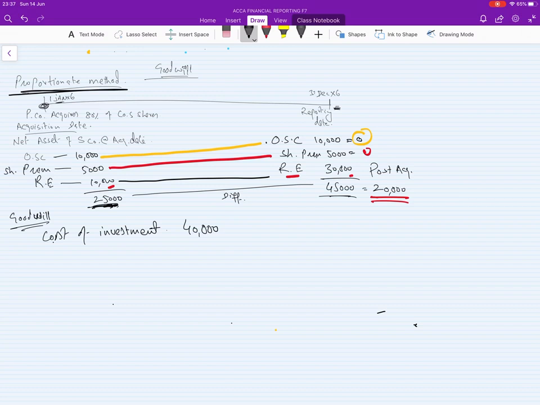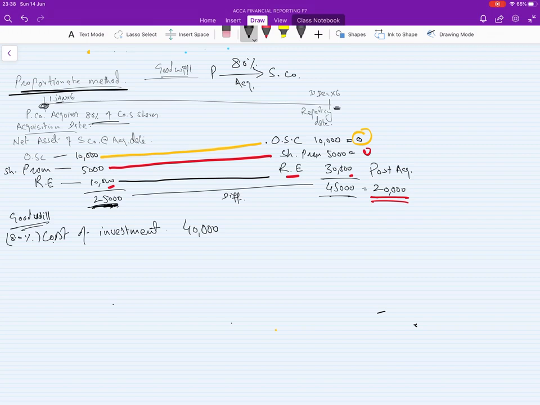I told you already we have purchased 80%, so 40,000 is for 80% of the subsidiary's shares. This is the consideration we paid.